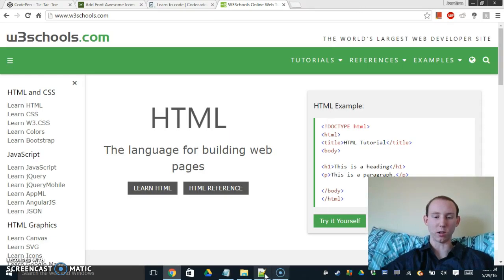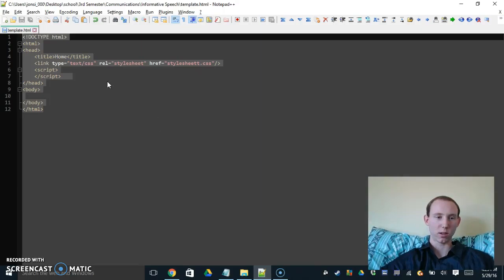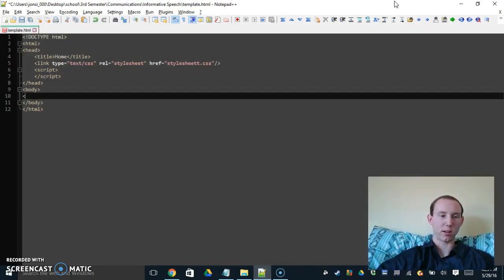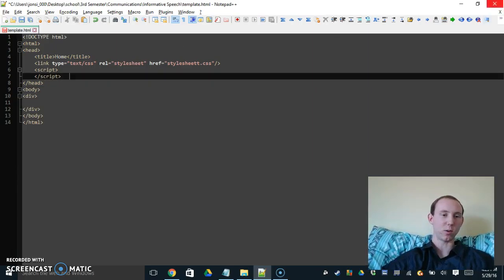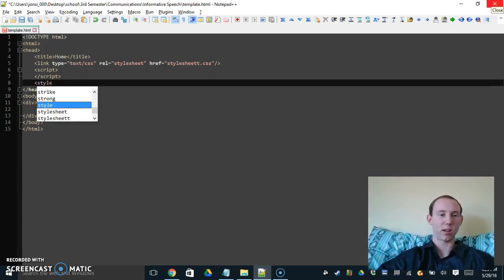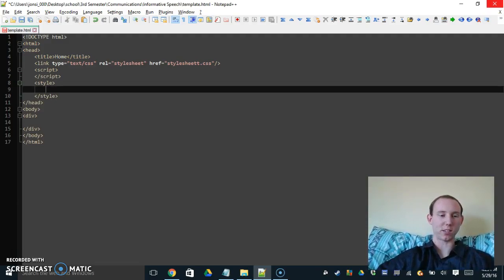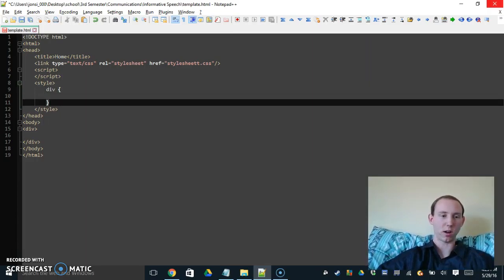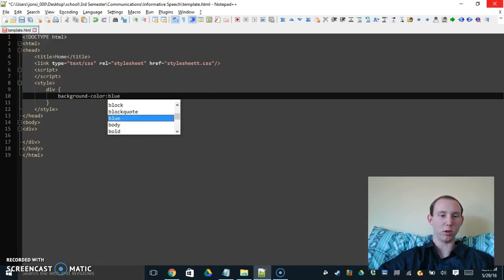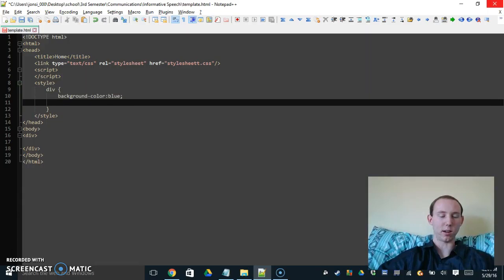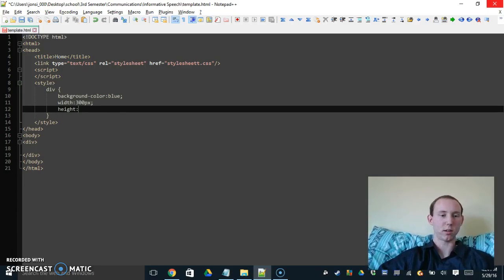In the same way, you can do other fun things like, let's see, a div. And there's a language called CSS, which helps you style. So that's why we make our style tag. And I'm going to say that all the divs are going to have a background color of blue and a width of 300 pixels and a height of 300 pixels.